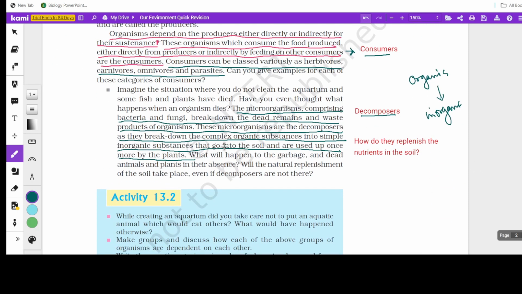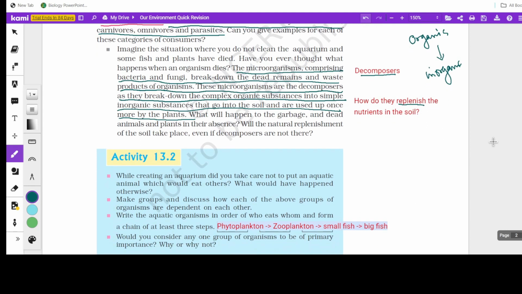And here they say that it goes into the soil and is used up once more by the plant. So this is called replenishment. So how do the decomposers replenish? Will the natural replenishment of the soil take place even if the decomposers are not there? No, it will not happen. What will happen to the garbage and dead animals and plants in their absence? All the garbage, the dead animals and plants and all the waste materials will be piled up. That's what's going to happen in the absence of the decomposers. So if the decomposers are not there, natural replenishment will not take place.